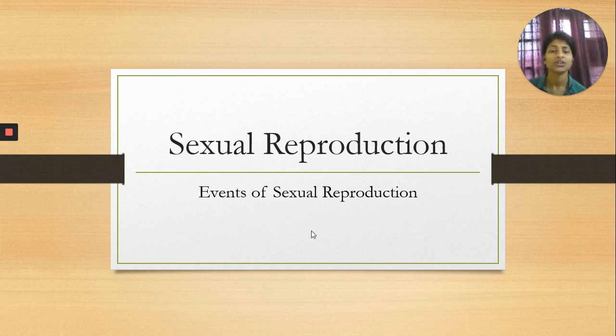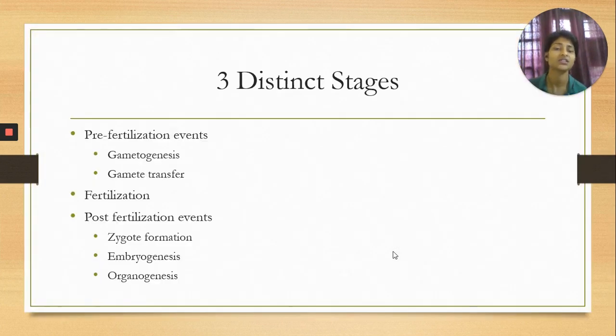So all the events of sexual reproduction are divided into three distinct stages. First one is pre-fertilization events, second one is fertilization, and third one is post-fertilization events. These names are given so as to distinguish the steps which take place before fertilization and the steps which take place after fertilization. The terms which take place before are called pre-fertilization events, and the terms which take place after fertilization are called post-fertilization events.